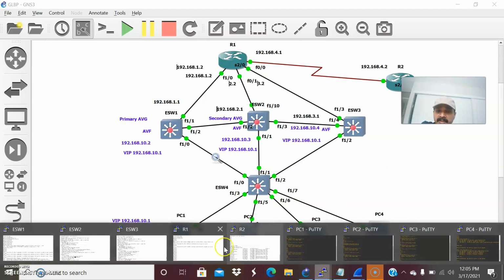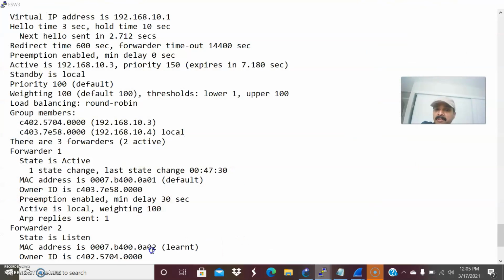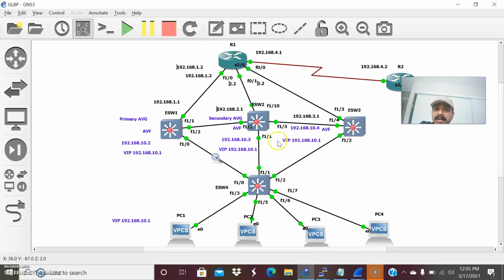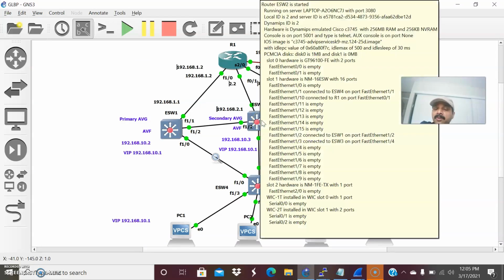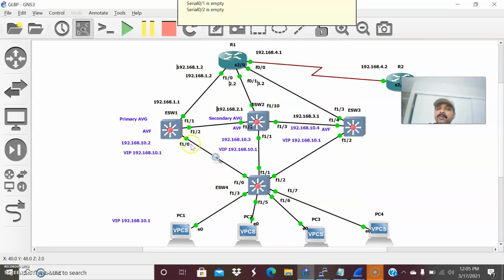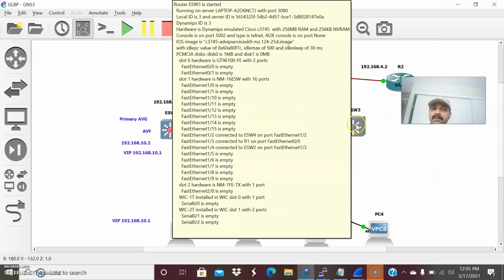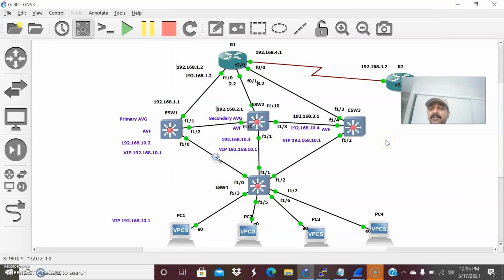Let us see now. ESW2, right? ESW3. There are two forwarders, one with forwarder MAC 01 and another with 03. So 01 and 03 are active for ESW3 and 02 is active for ESW2. So even though the primary AVG goes down, automatically the forwarder role will be assigned by the AVG to the individual router. That is the purpose of the active virtual forwarder, whose main purpose is forwarding traffic sent to the virtual MAC address to the individual client.